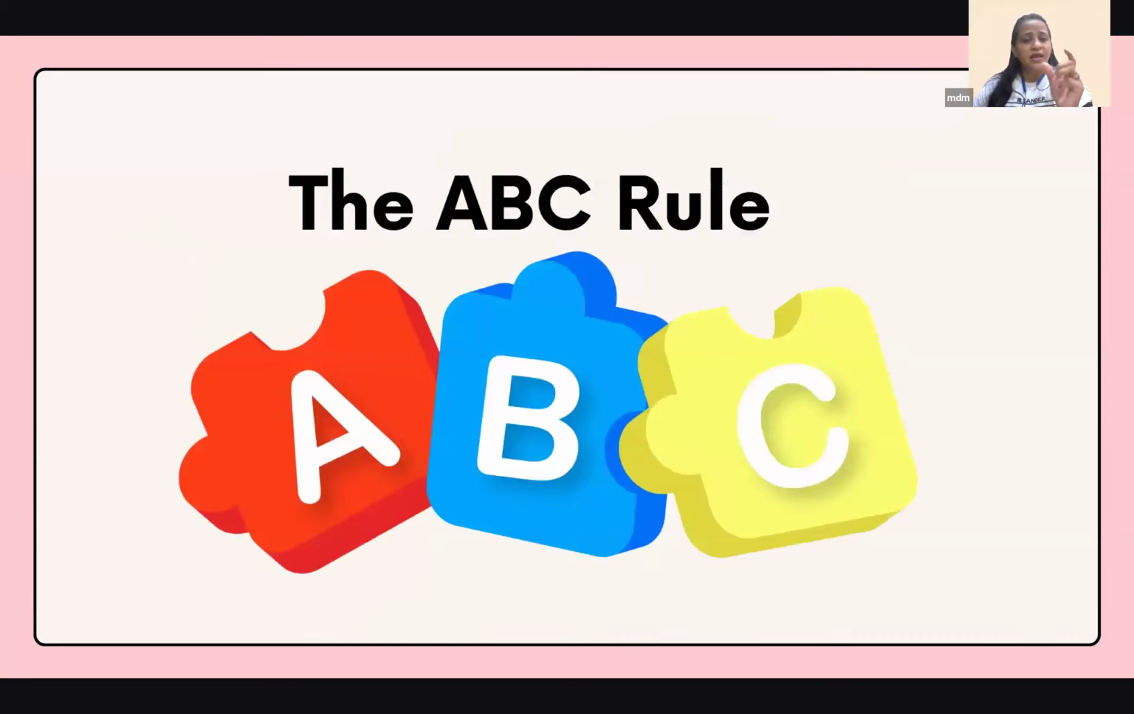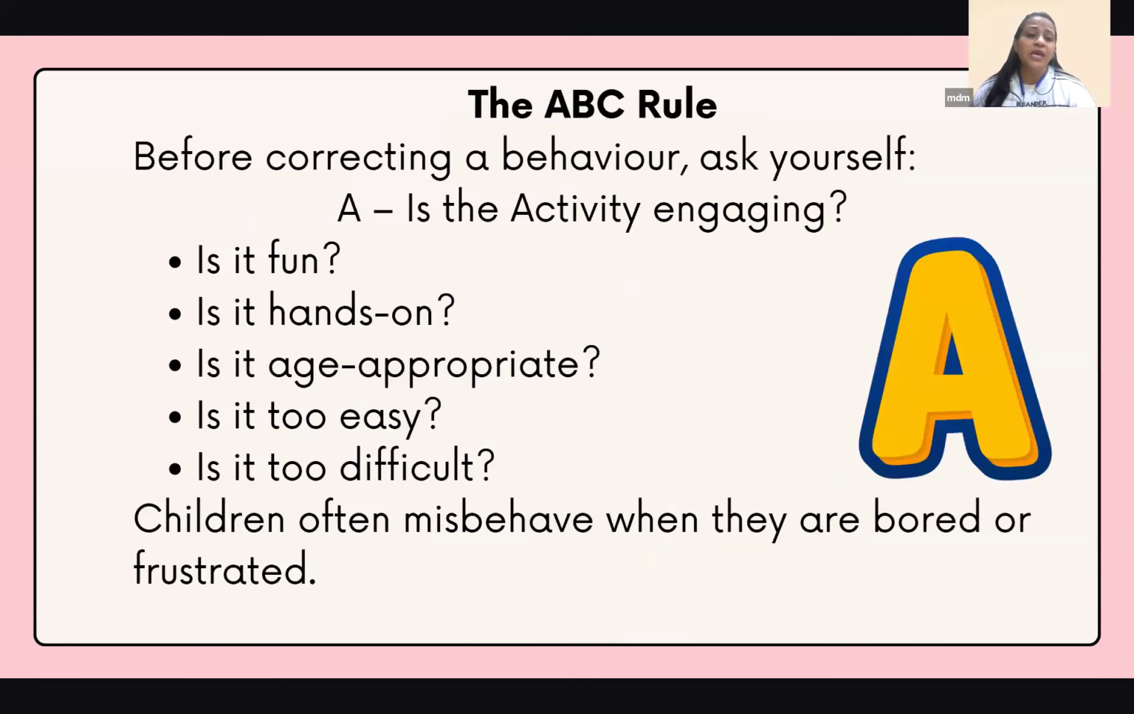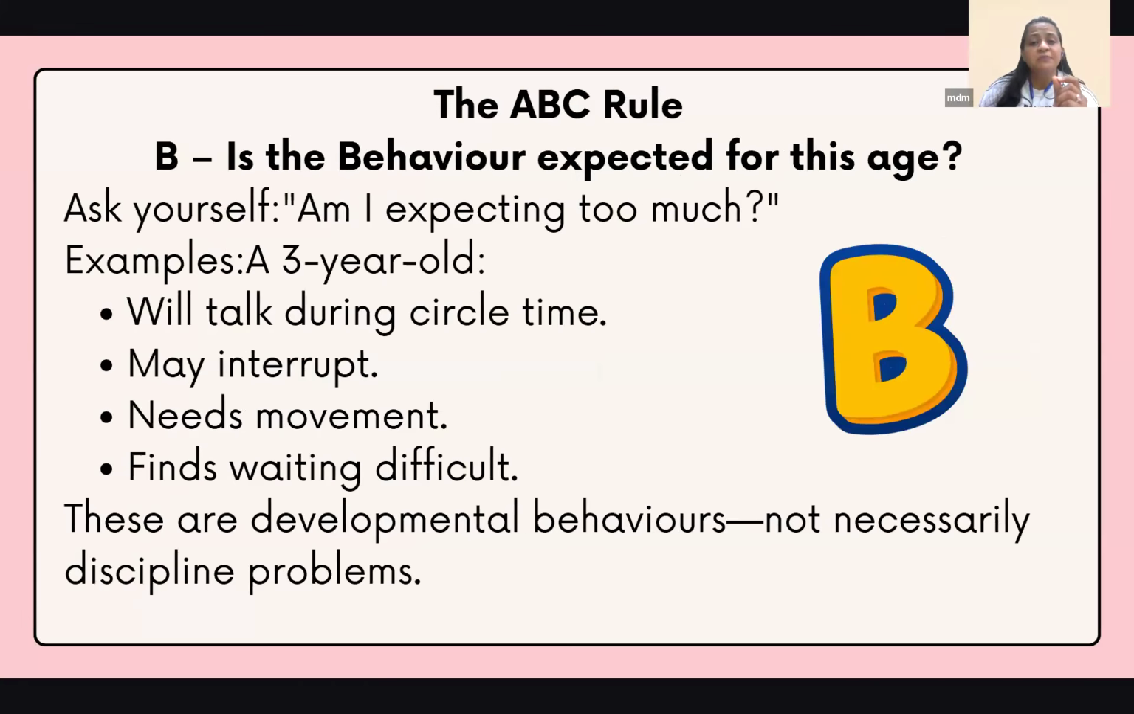This is where another rule comes in, the ABC rule. It is overlapping with our pause, observe, respond approach. First, remember the A is the activity. Is it engaging? Is it fun? Is it hands-on? Is it age appropriate? Children often misbehave when they are bored or frustrated. Then, is this behavior expected from this age?